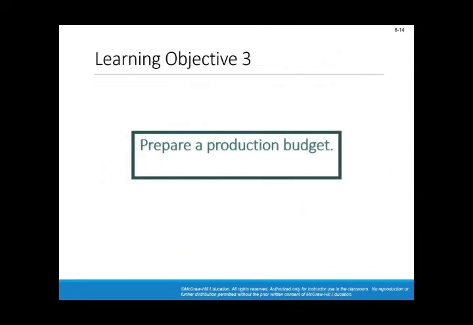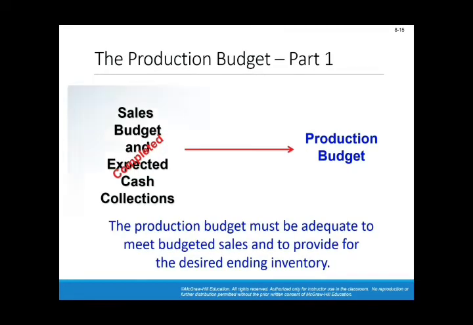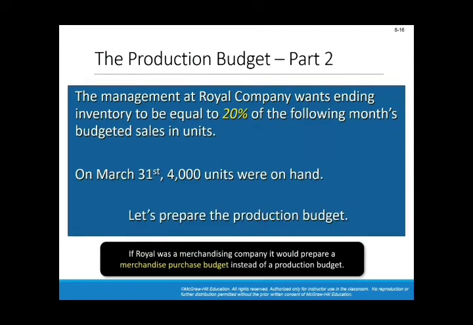Okay. Now, based upon the sales budget, you can tell how much you need to produce. So, the management at Royal Company wants ending inventory to be equal to 20% of the following month's budgeted sales in units.